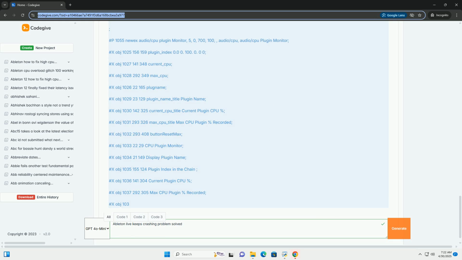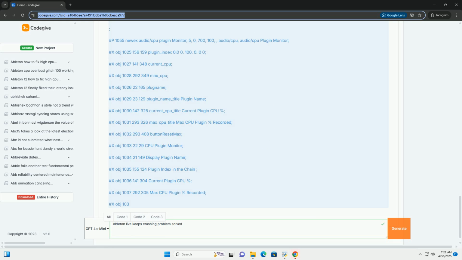2. Update operating system. Install the latest operating system updates, Windows Update, Mac OS Software Update. These updates often contain critical bug fixes and driver improvements that can enhance stability. 3. Update Ableton Live. Make sure you're running the latest version of Ableton Live. Developers regularly release updates to address bugs and improve performance. Check for updates within the application or on the Ableton website.